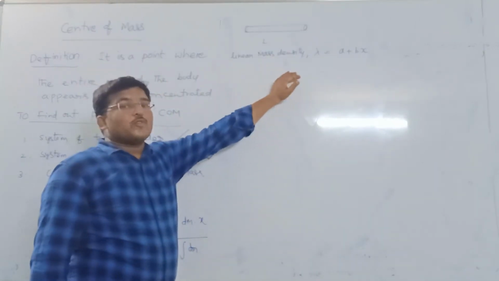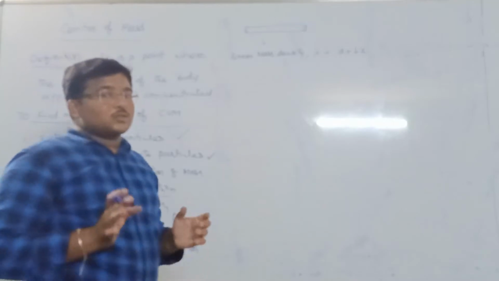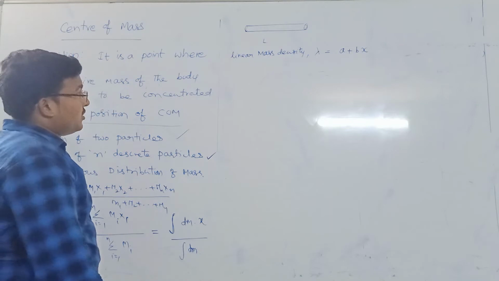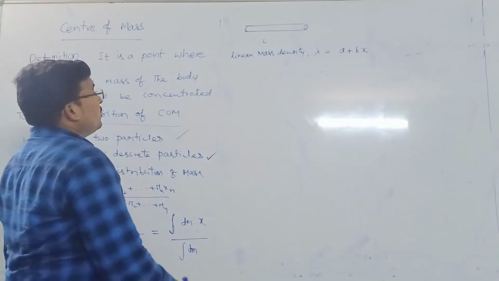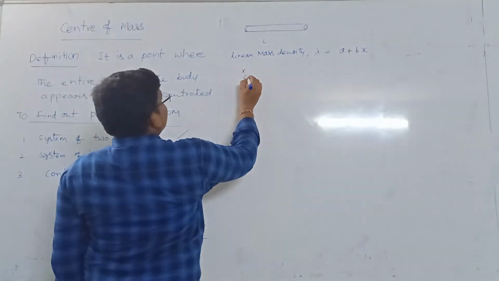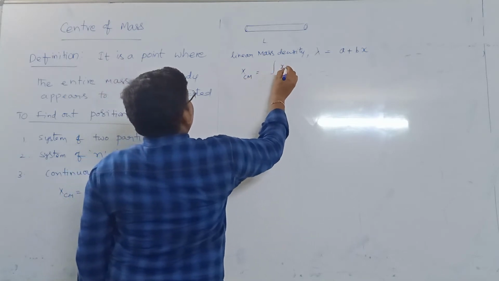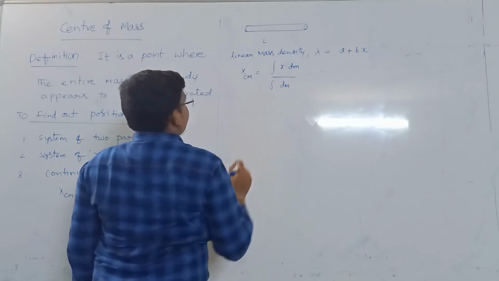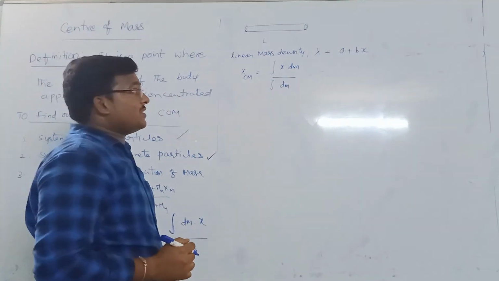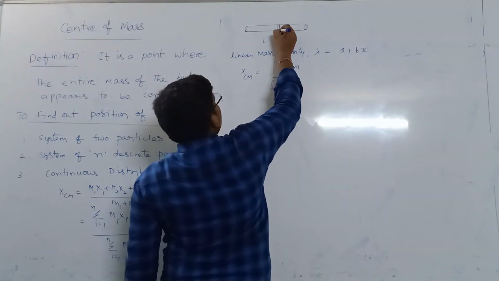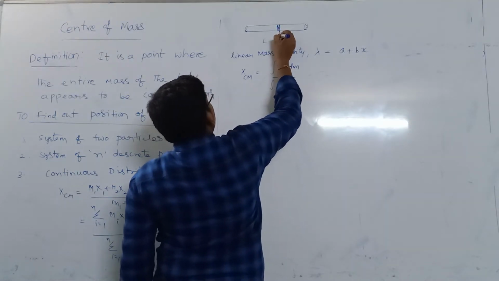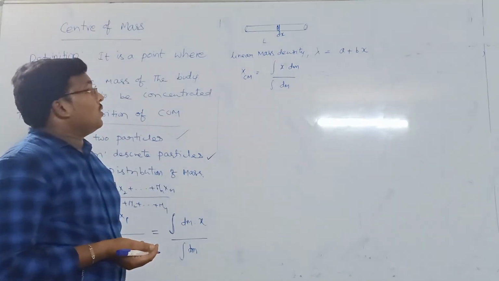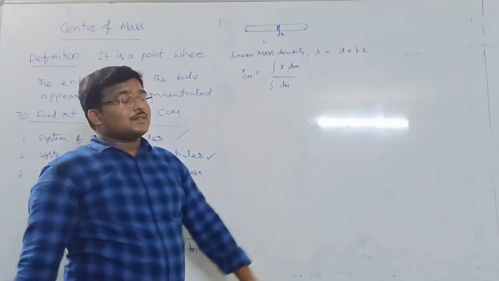Now how to find out the center of mass? It is not exactly at the middle, maybe somewhere on the other side of the midpoint. So how to find out? The same formula we can apply. X center of mass is equal to integration of x dm by integration of dm. So let me consider again a small element of length dx and mass dm. Now how to find out this dm?